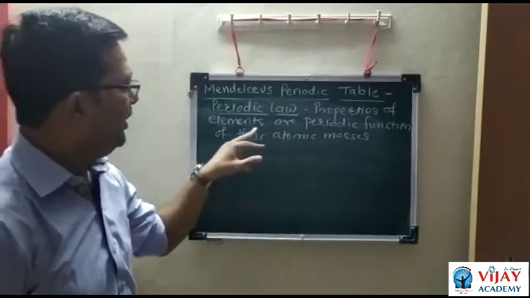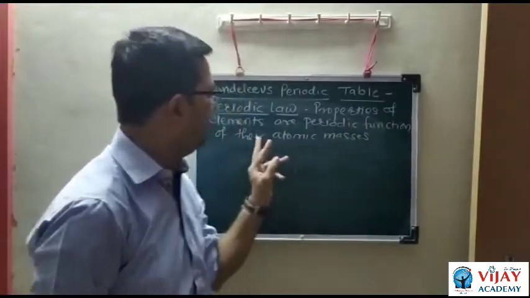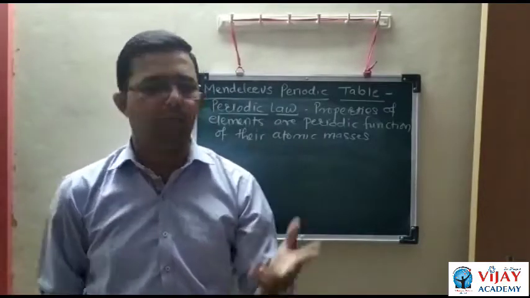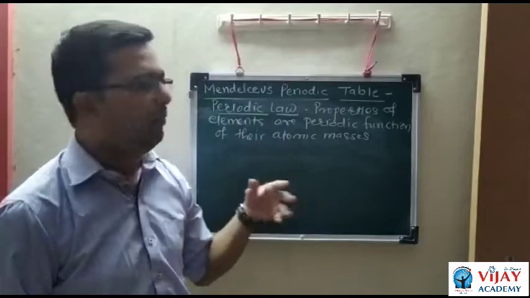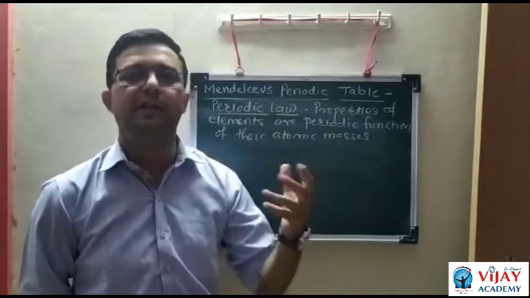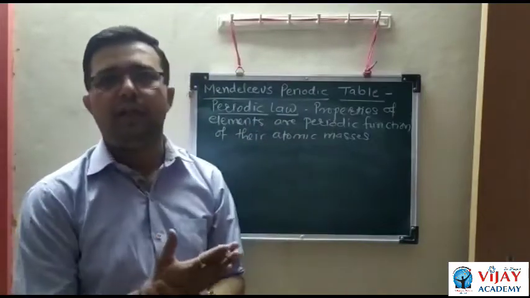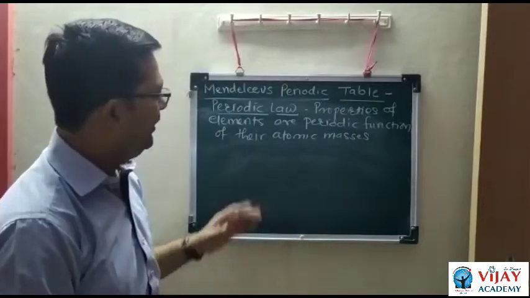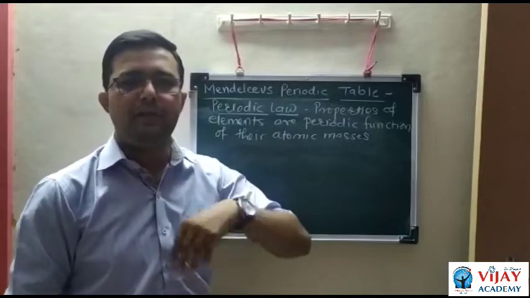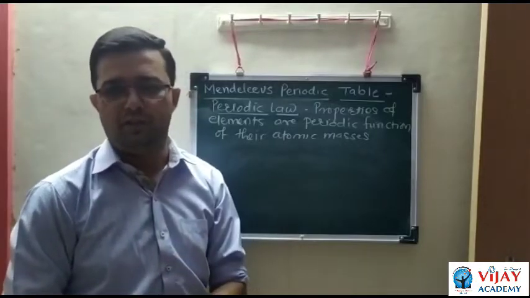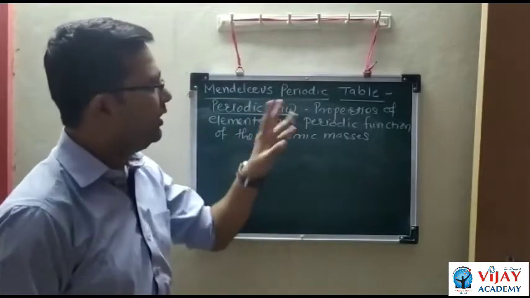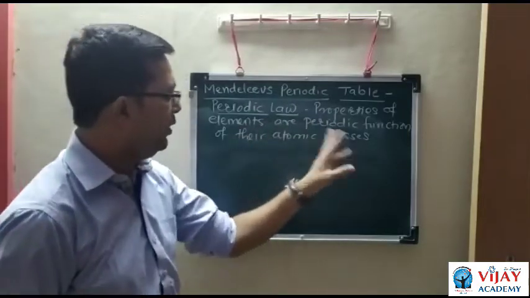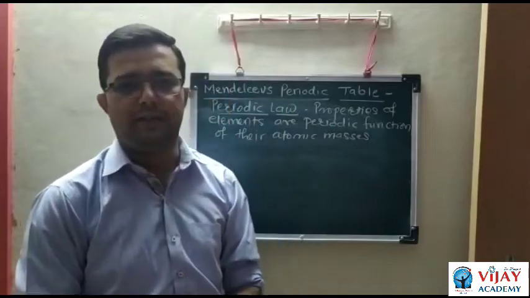Means what? The properties get repeated. Periodic means repetition. The properties get repeated after a certain interval of atomic mass. He arranged the 63 elements in the increasing order of their atomic masses, and then he observed that the properties get repeated after some interval of atomic mass. So it is called periodic. And the periodic law is: the properties of the elements are periodic functions of their atomic masses.